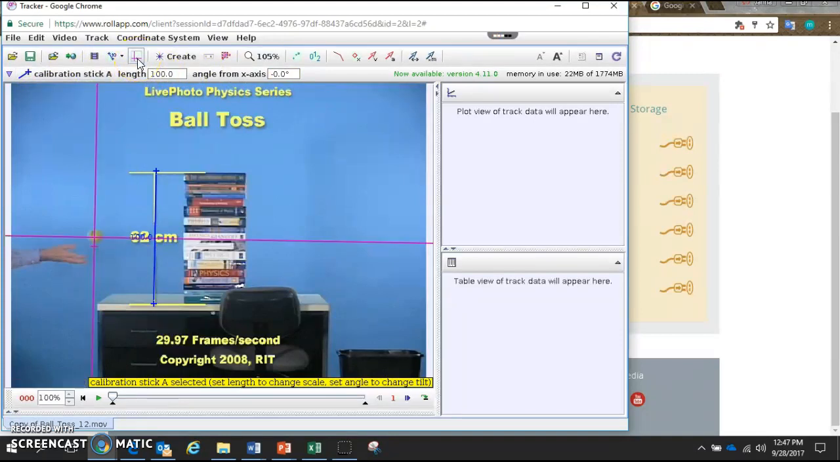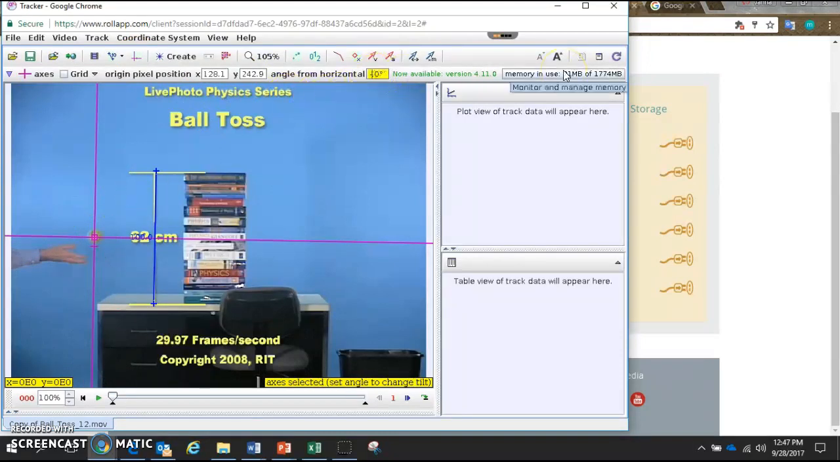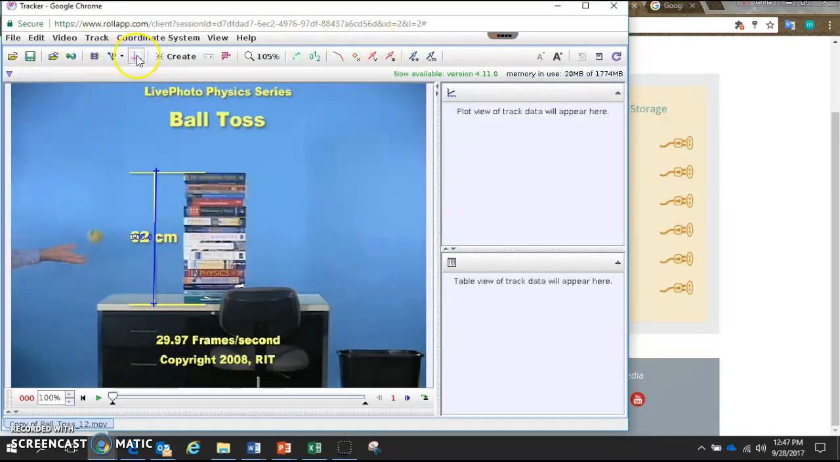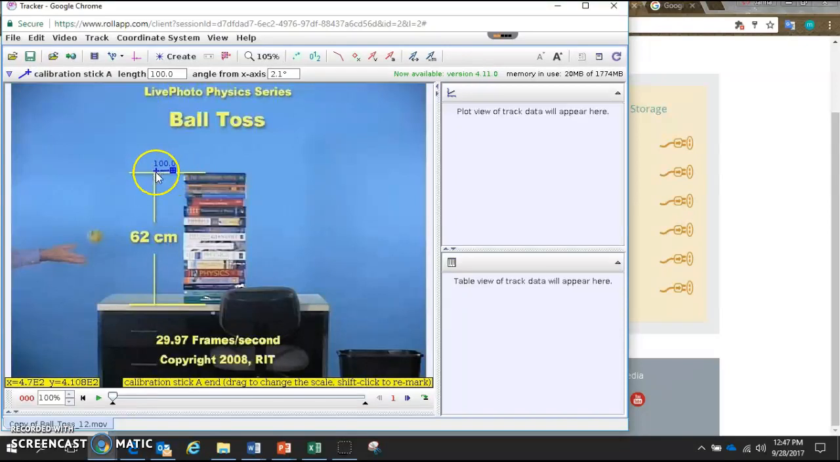Alright, let me hide these bars, bring them back up. I'll just rotate like this. Okay. I don't know why that didn't work. If you can't reset it to positive 90 degrees, just flip the calibration stick over. There we go. And now this is 62 centimeters, not 100 centimeters.